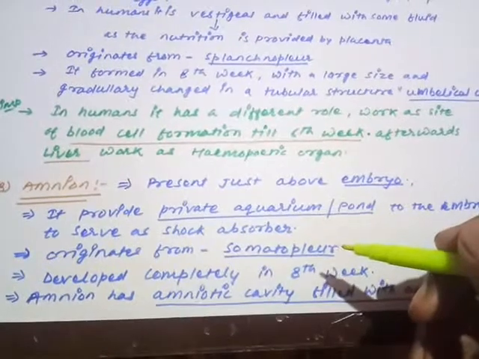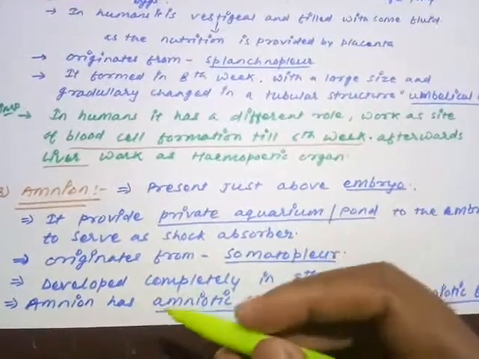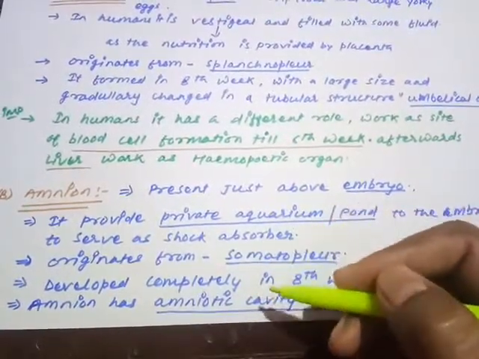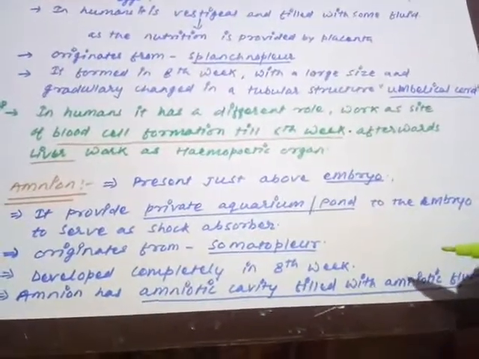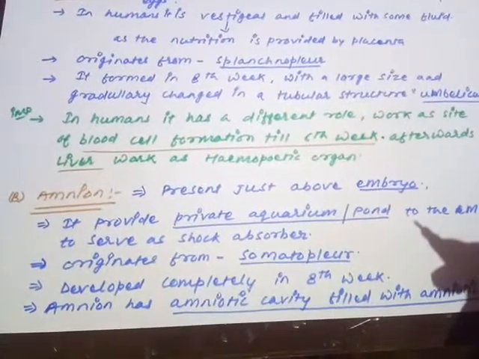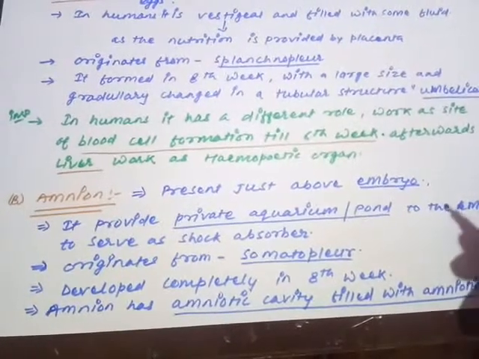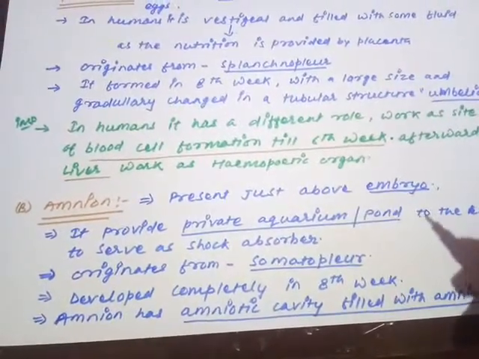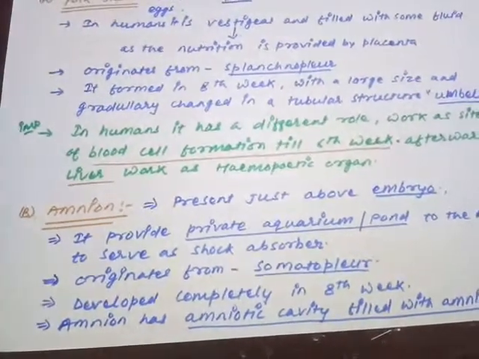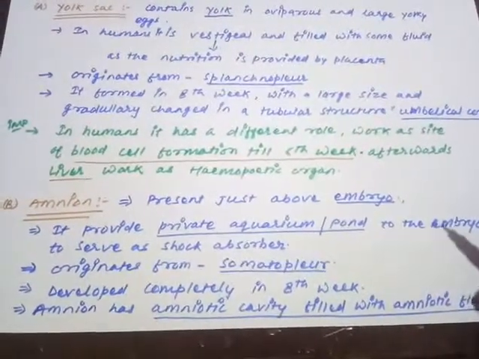I am not going to discuss this again and again because I have just discussed it initially. It develops completely in the 8th week. The amnion has the amniotic cavity that I have just discussed, which is filled with the amniotic fluid. Very important. That amniotic fluid is very much important. In the process of amniocentesis, which we'll understand later on, it is believed that the amniotic fluid is produced from the fetal kidney and the urinary bladder. From where does the amniotic fluid come? So it is believed that the amniotic fluid comes from the fetal kidney and the urinary bladder.